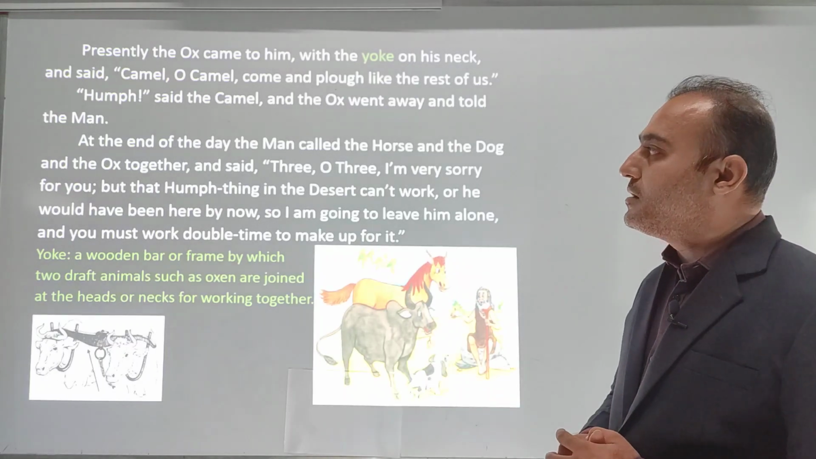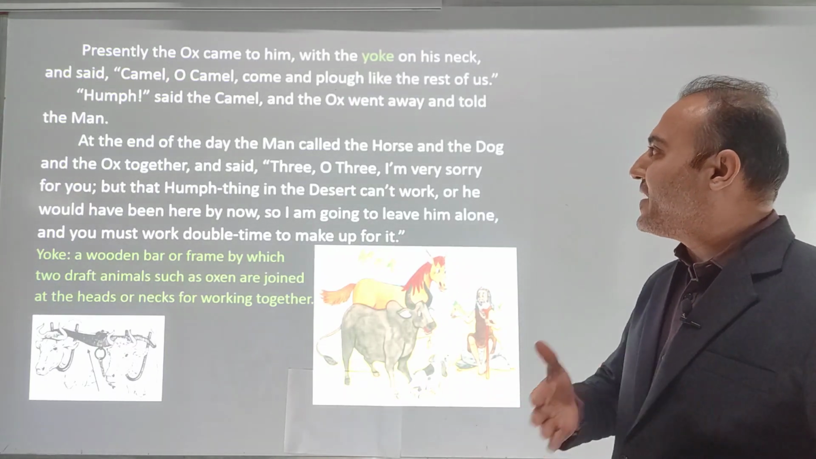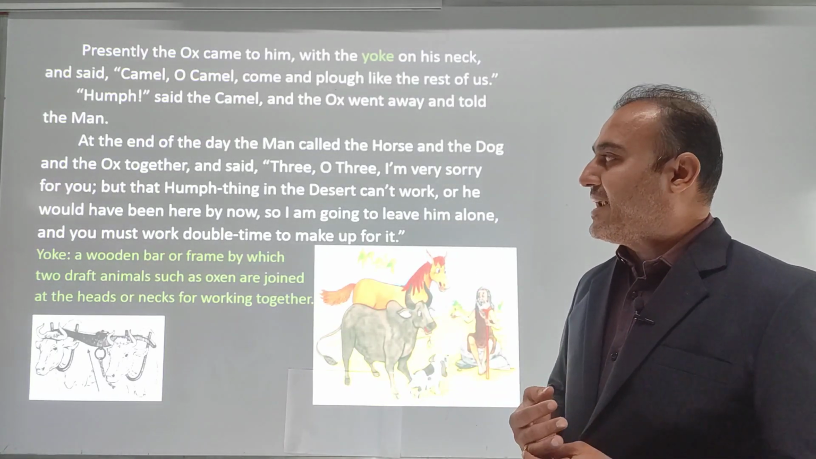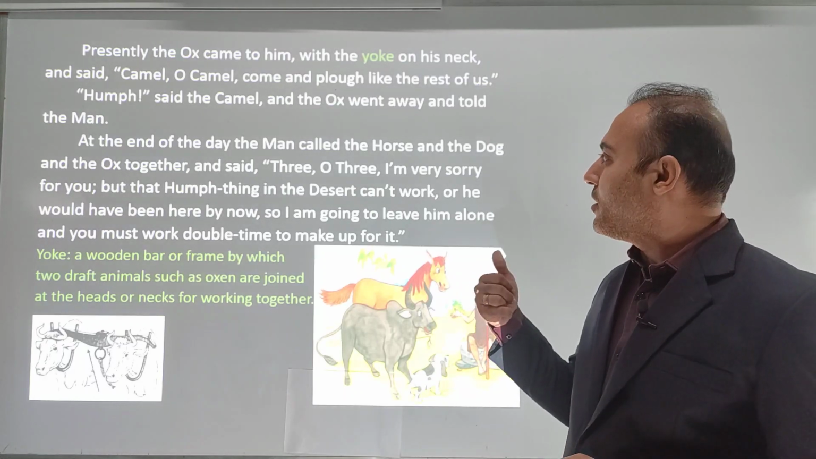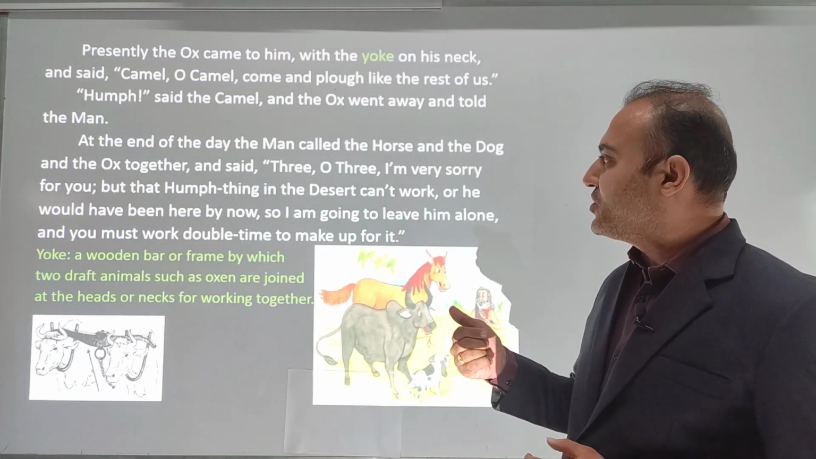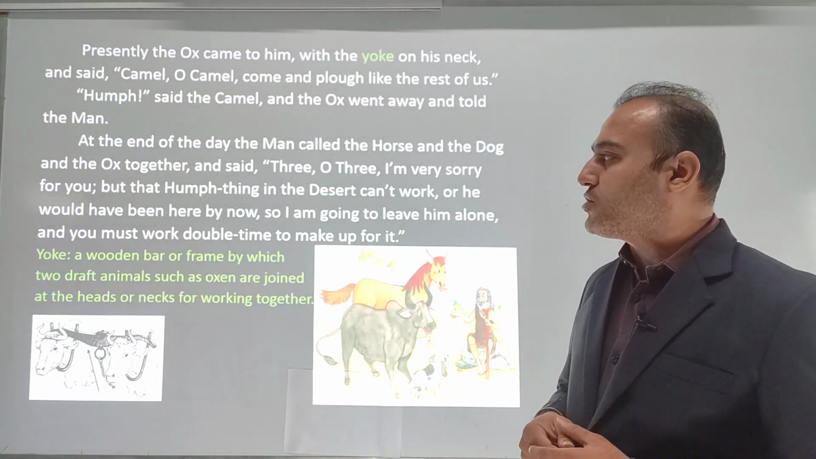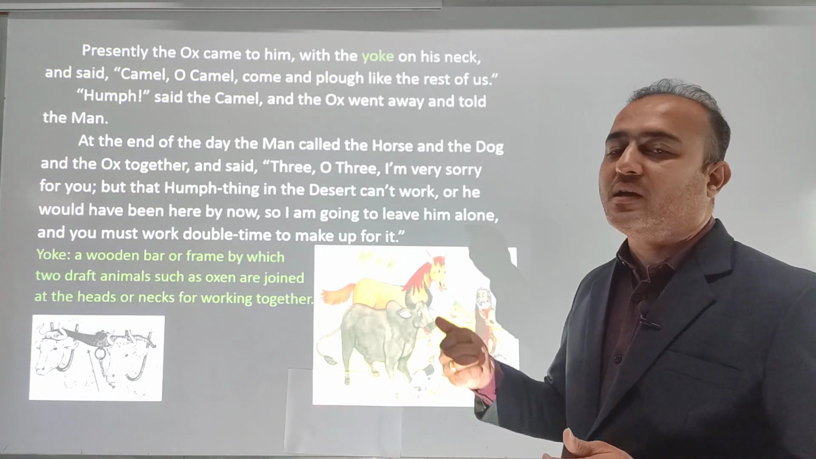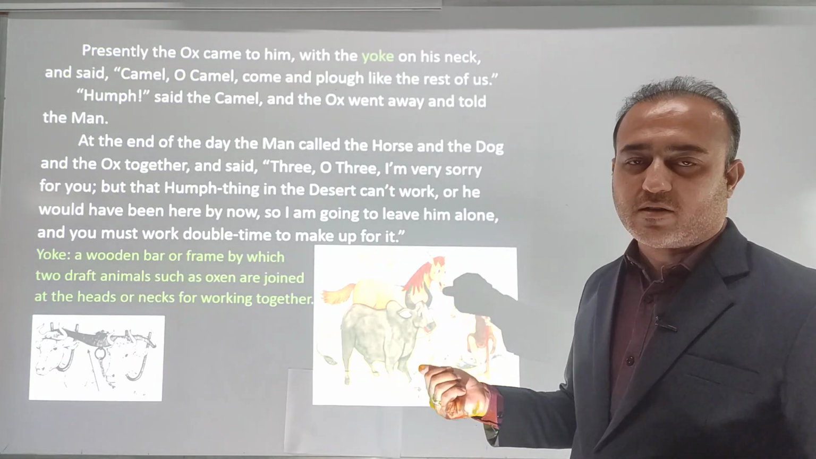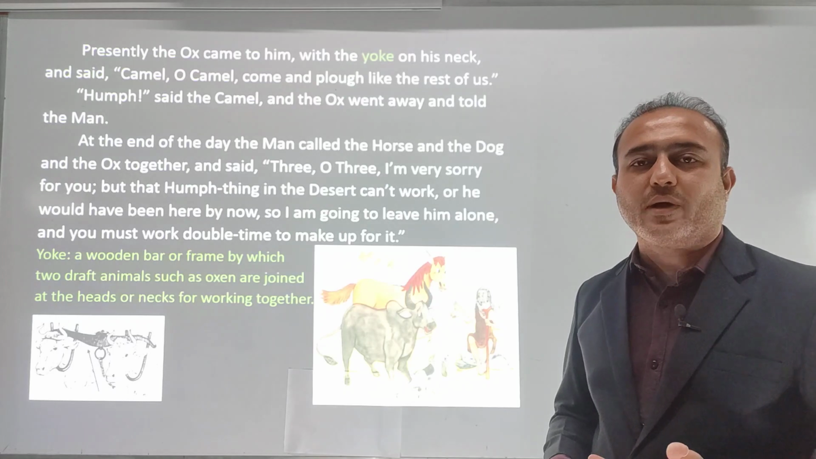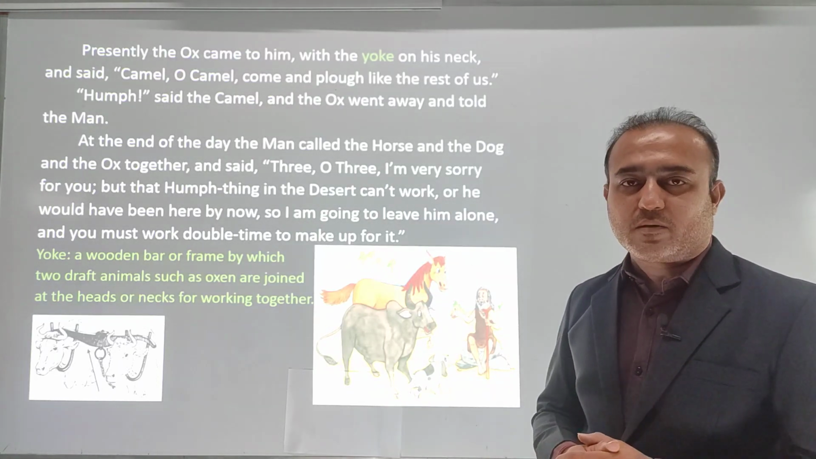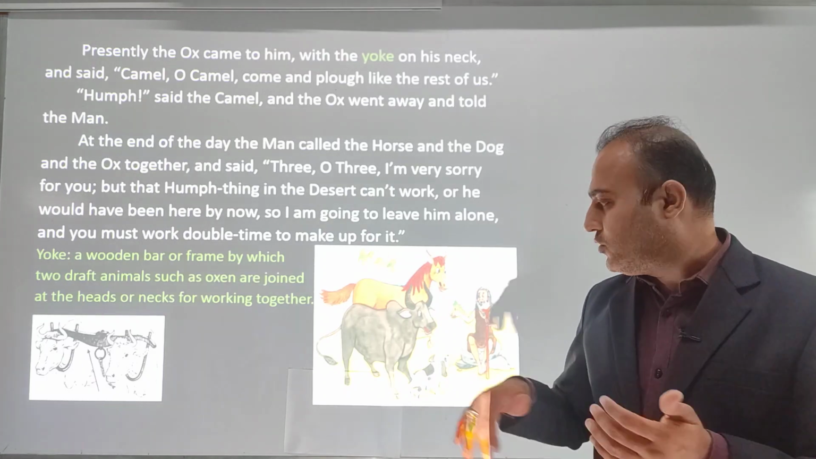"Okay, Humph," said the camel, and the ox went away and told the men. Later, at the end of the day, the men called the horse and the dog and the ox together and said, "O Three, I am very sorry for you, but that humph thing means the camel in the desert can't work." That means the camel is not going to do any kind of work. "Or he would have been here by now." That means if he wanted to work, then he would be here.